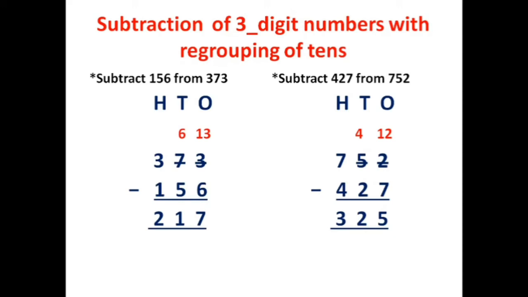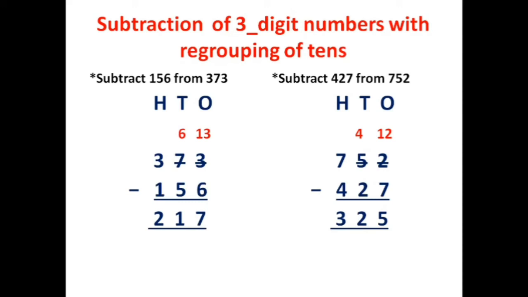We can't subtract a big number from a small number. So, we will borrow 1 ten from the tens place. And 1 ten is equal to 10 ones. 10 ones plus 3 ones is equal to 13 ones. That is how we will get 13 in the ones place.